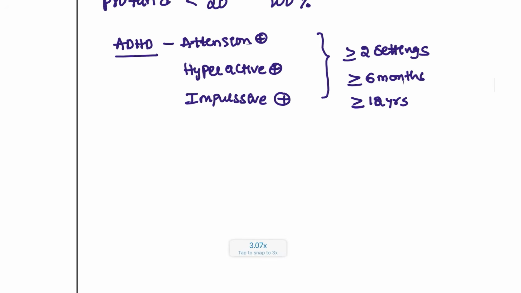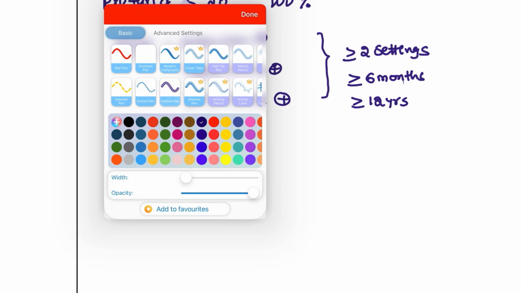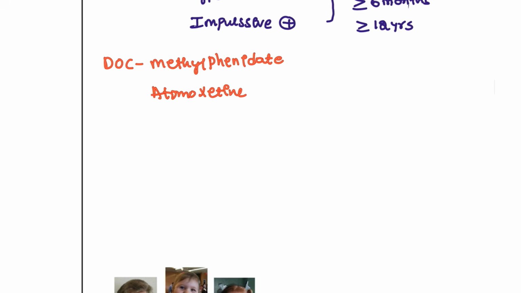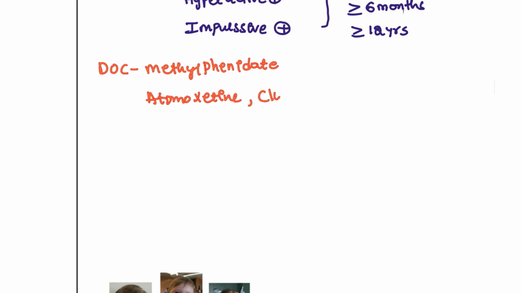Then what is the drug of choice that is given for this patient? For ADHD patients, first a stimulant drug has to be given. That drug is methylphenidate. This question is also asked: methylphenidate is given for which patients? If the methylphenidate, this stimulant, is not working, then we can go for atomoxetine. If alpha blockers are to be given, then we have to give clonidine for this patient. Clonidine can also be given for this patient.